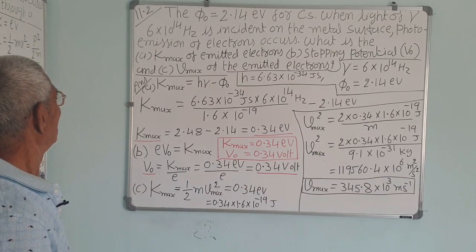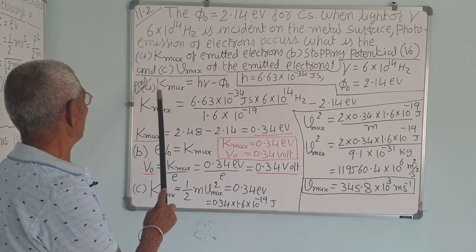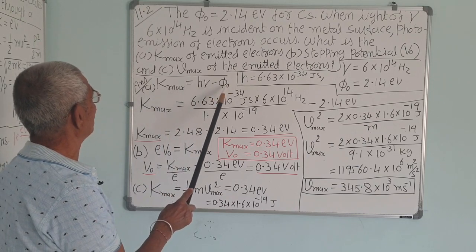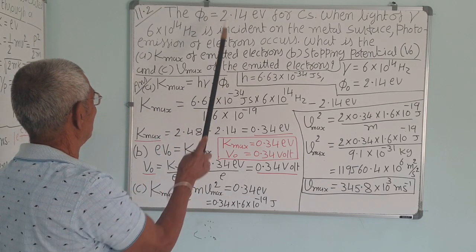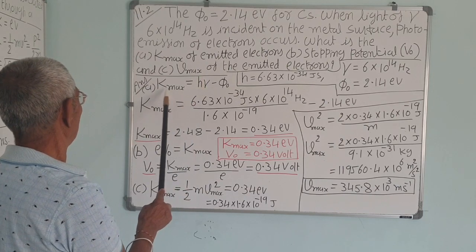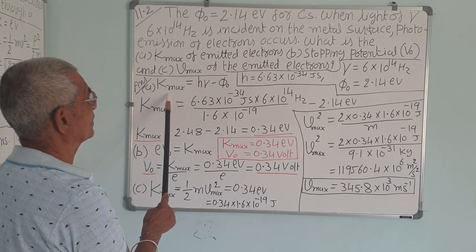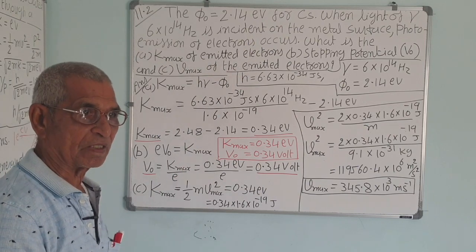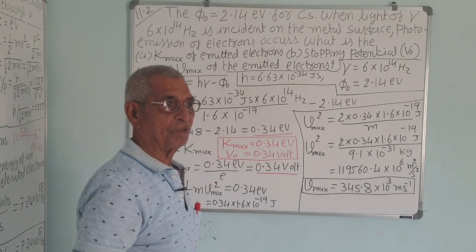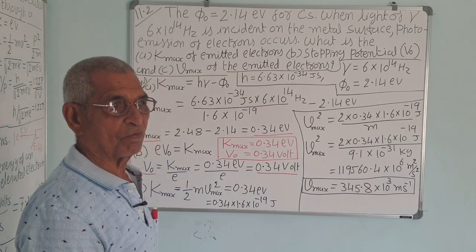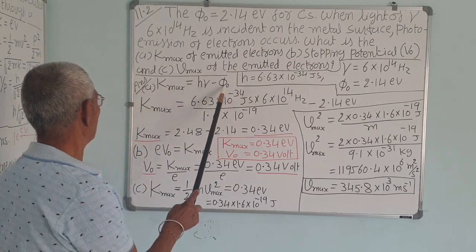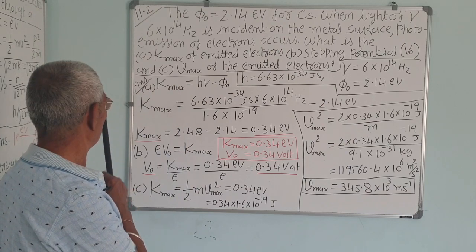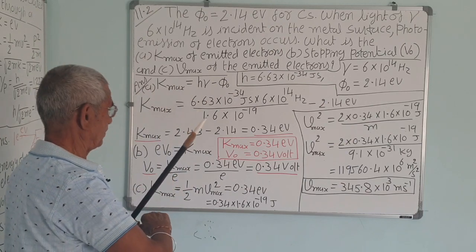You know Einstein's famous equation, K maximum, the maximum kinetic energy, is h nu minus phi 0. Phi 0 is given, frequency is given, so we can calculate the maximum kinetic energy. First question, the maximum energy emitted. So K maximum is equal to h nu, the energy of the photon, minus the work function, or h nu is equal to phi 0 plus K maximum. You can see the total is the same.